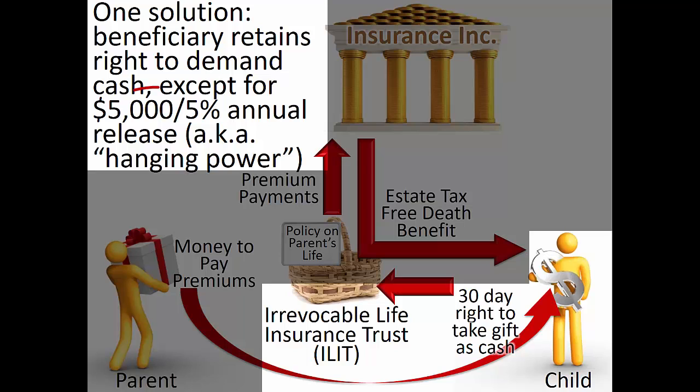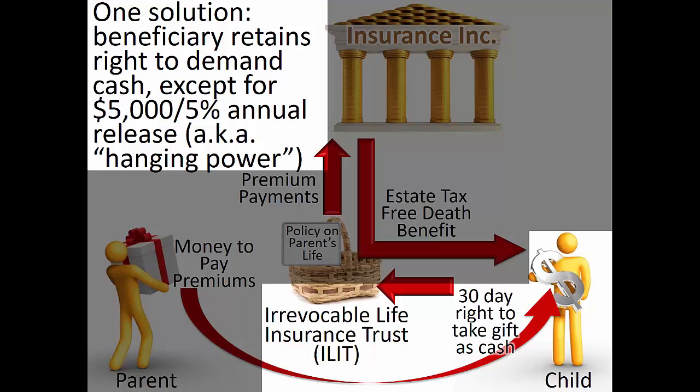The ability of the 5 and 5 powers to eliminate the accumulation of such hanging powers is limited. In fact, each beneficiary can use only one 5 and 5 exemption each year, regardless of how many ILITs or other trusts for which they have such powers. Over time, these hanging powers can continue to accumulate, meaning that the beneficiary has an increasingly large right to receive immediate cash. Creditors could take this right, and the beneficiary's estate will include any unexpired rights for estate tax purposes.